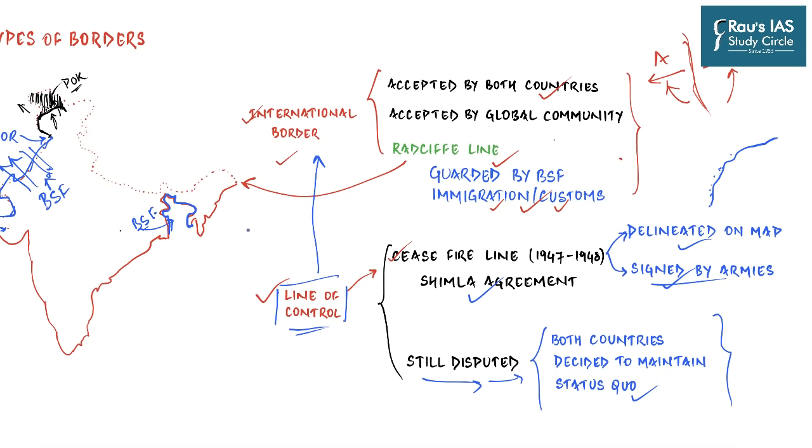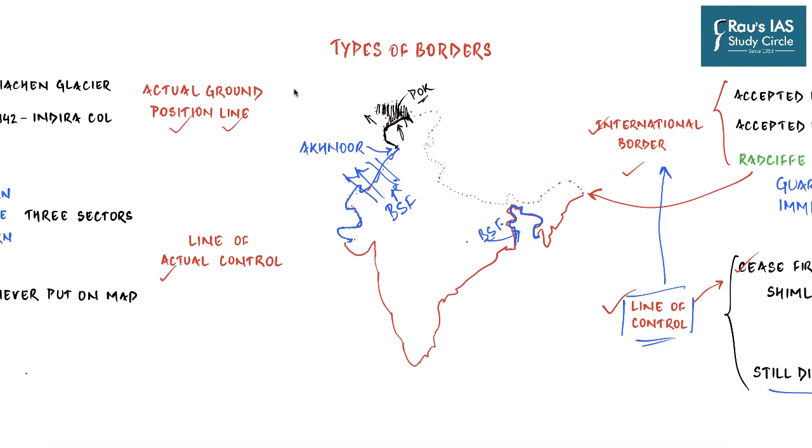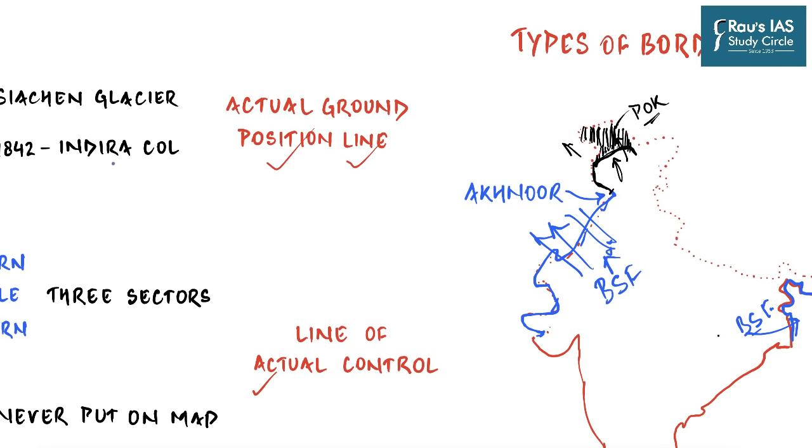You never know. So after having understood the international border and line of control, it's time for us to understand the last section of the India-Pakistan border, which is the actual ground position line, which is basically the line which divides India and Pakistan as far as the control over Siachen Glacier is concerned. It extends from the northernmost point of the LOC, which is the point NJ9842, and extends up to Indira Col.